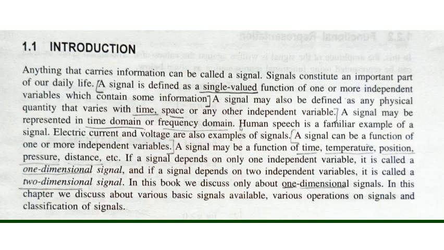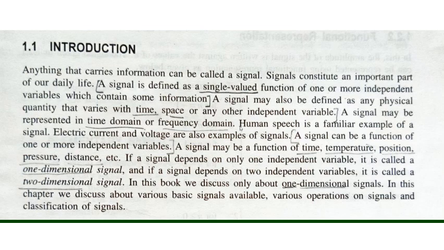If a signal depends on one independent variable, then it is called a one dimensional signal. If a signal depends on two independent variables, then it is called a two dimensional signal. Now, if a signal depends on more than two variables, then it is known as a multi-dimensional signal.